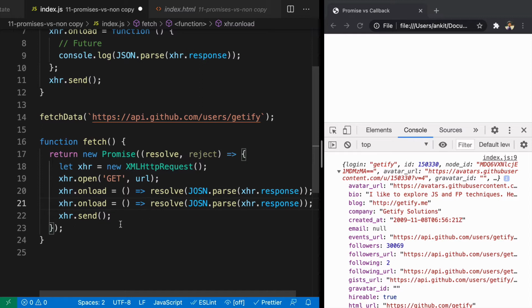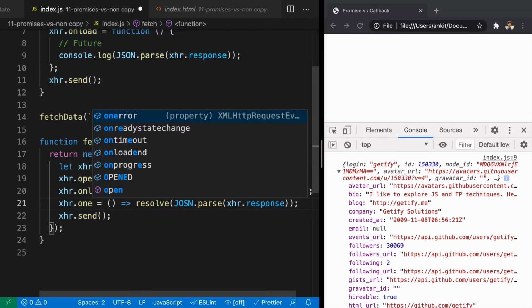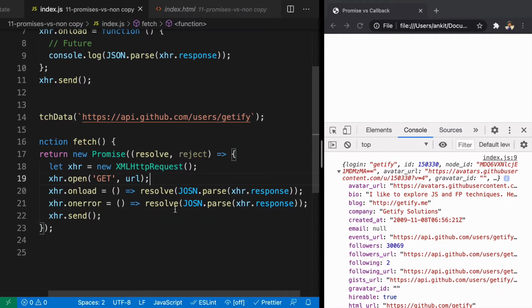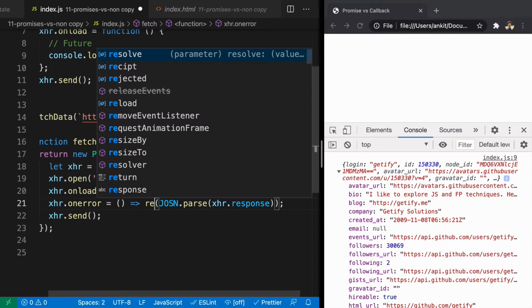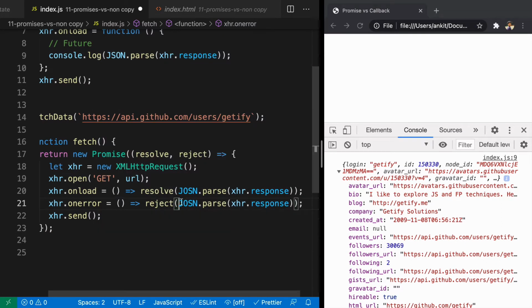Similarly, what if you want to handle reject? When do you want to reject this promise? I want to reject this promise whenever an error happens. Now, here, when we are rejecting it, we'll just write a message saying something went wrong.